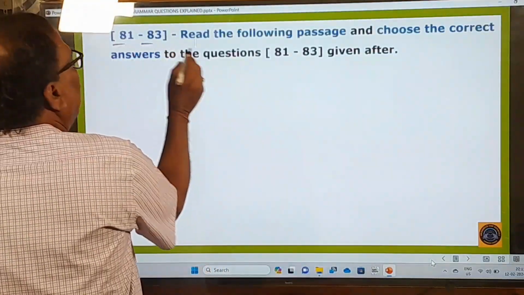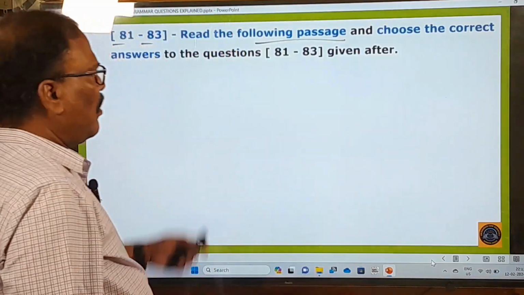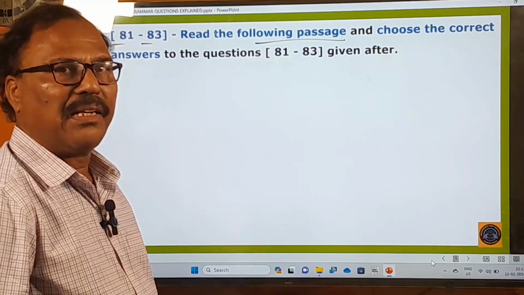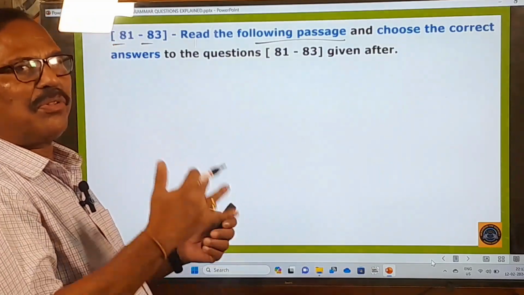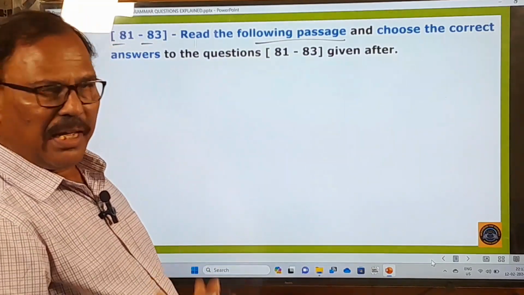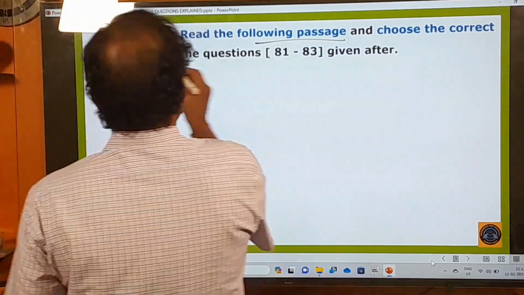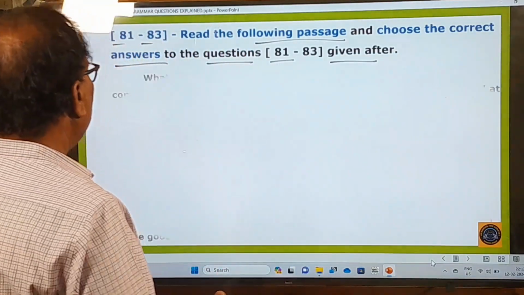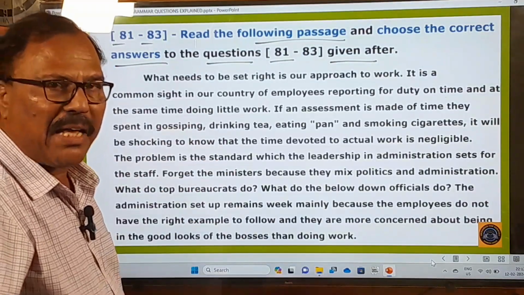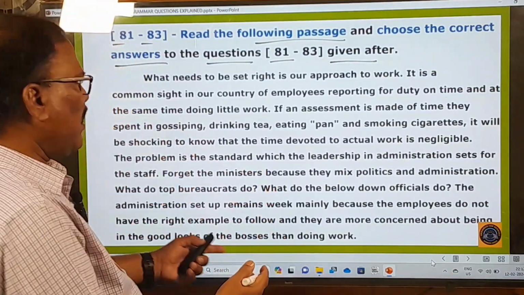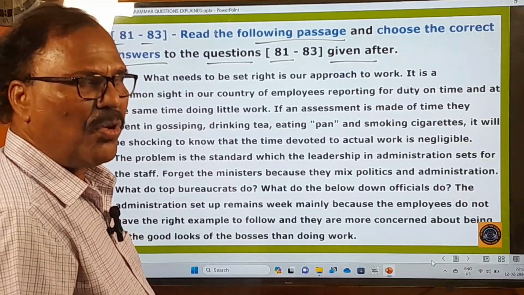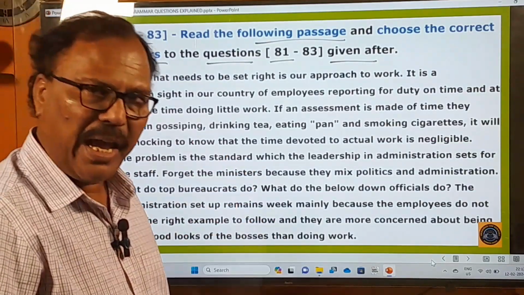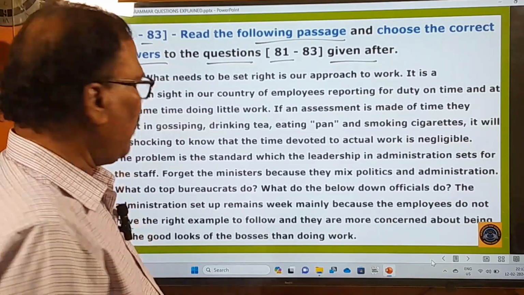So 81 to 83, read the following passage. Okay, here is given some passage for you to read and understand, and after that you have to answer the questions given there under. Choose the correct answers to the questions 81 to 83 given after that. Okay, here what is the passage? Please let me read this passage for you. It's a very small passage and a very interesting passage also. First of all, you try to understand the meaning of this. Automatically you can solve the questions very easily, right?